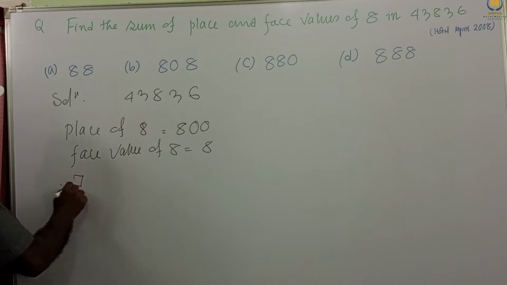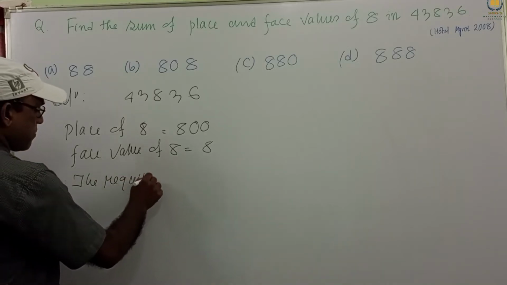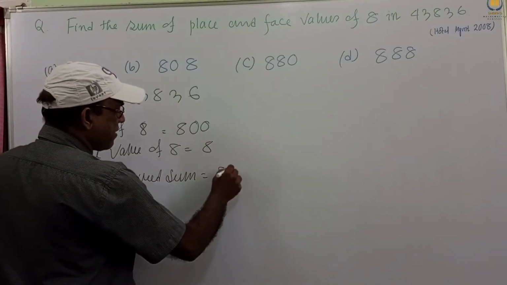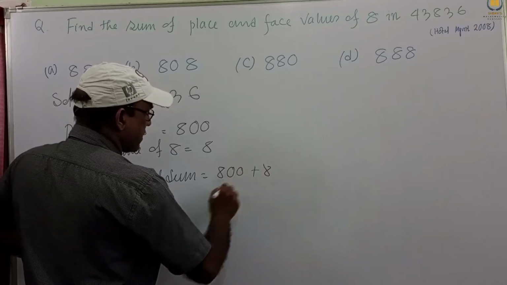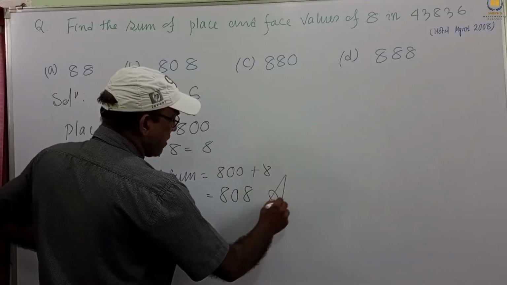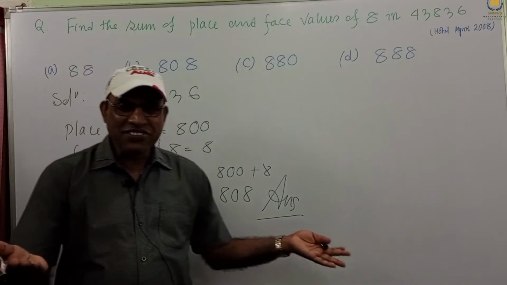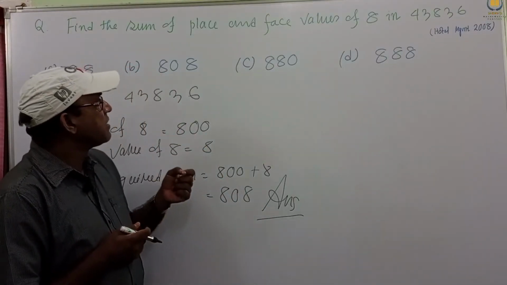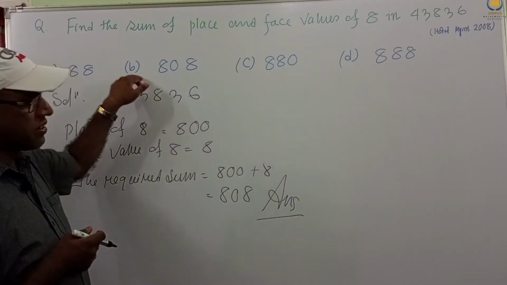Therefore, the required sum is equal to 800 plus 8. 800 plus 8 equals 808, and this is our answer. Very nice solution, very easy. No one can say this problem is difficult. So the answer is B. Option B is our correct option.